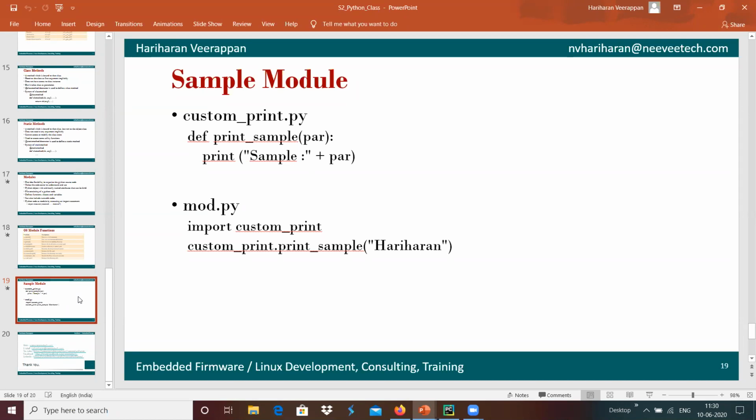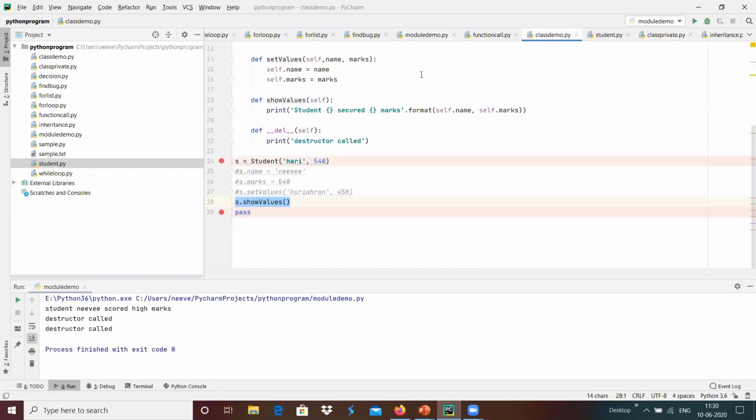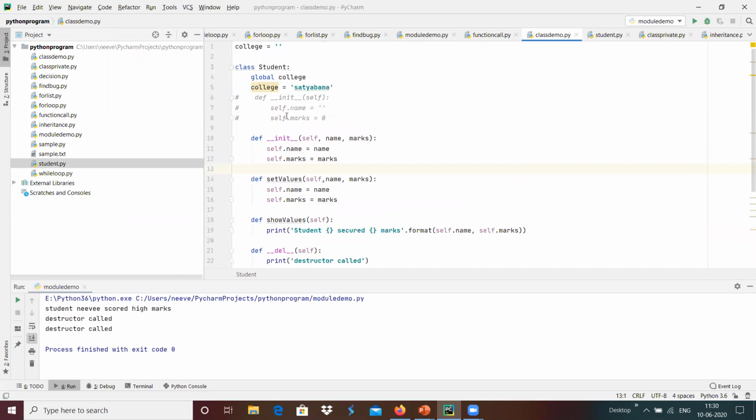Here we have two terms: function and method. What is the difference between a function and a method? Both are the same, but we use the term method to denote the functions present inside a class. For example, set values and show values are methods of the student class.